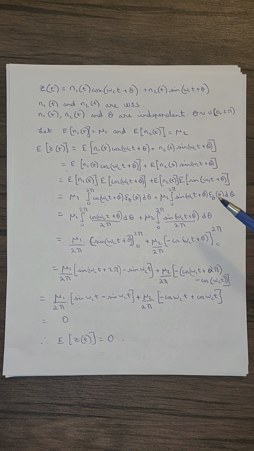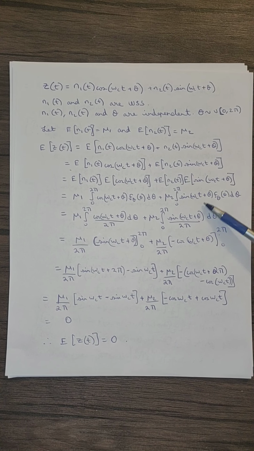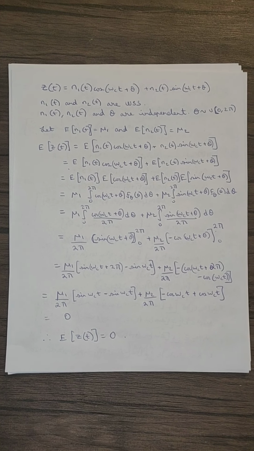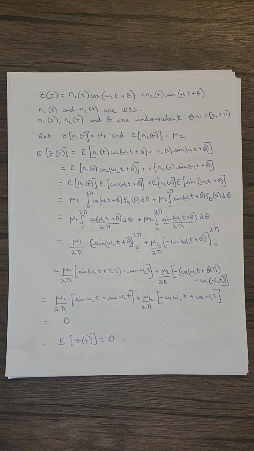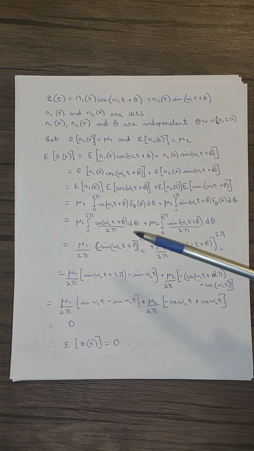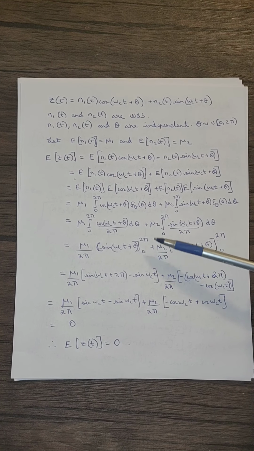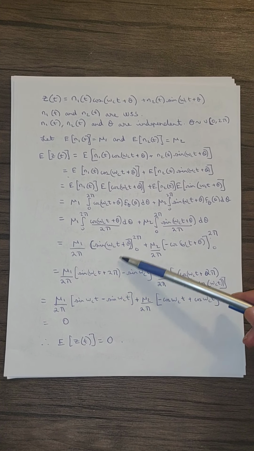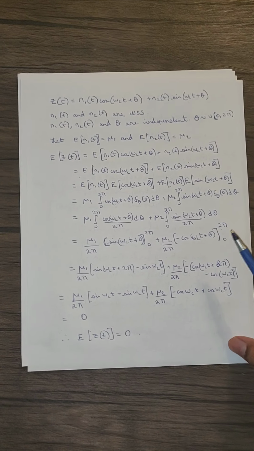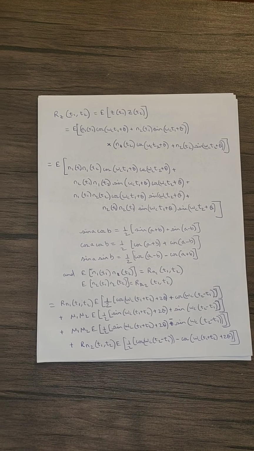And expected value of sin(omega ct plus theta) is the integral 0 to 2 pi of sin(omega ct plus theta) f theta of theta d theta. So since theta is uniform in 0 to 2 pi, f theta of theta will be 1 by 2 pi for theta in 0 to 2 pi. Substituting that, the integral of cos is sine and the integral of sine is minus cos. Substituting the limits, we cancel out the sine terms and the cos terms. So finally we get a zero mean. So here we have found out that the expected value of the random process is constant.